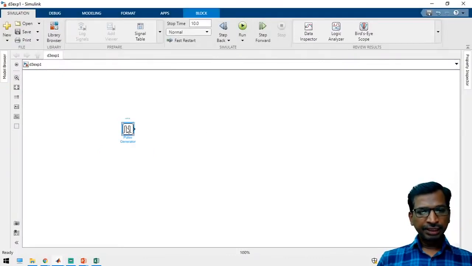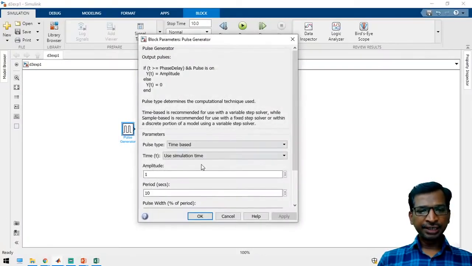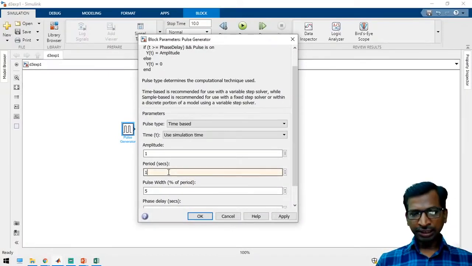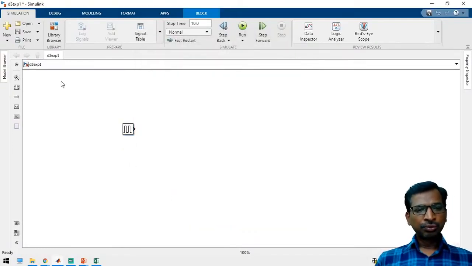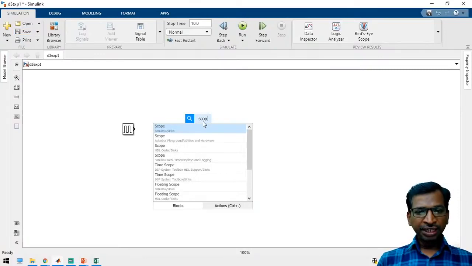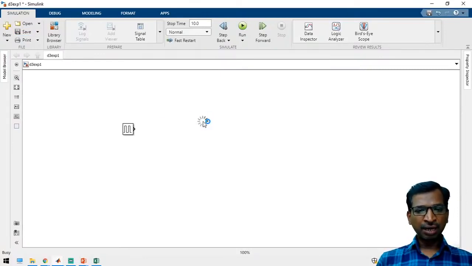And see here, as we know, you can mention the amplitude and how you want to generate it. Similarly, the time period is 10 seconds, so let us keep it 1 second. And for the pulse width, exactly half of the pulse is high and half of the pulse is low, right? So this is a square pulse generator. So let us take a scope block. Now we are going to invert the signal with the help of logic gates.